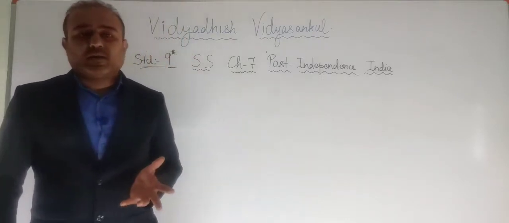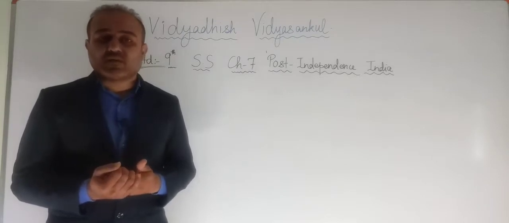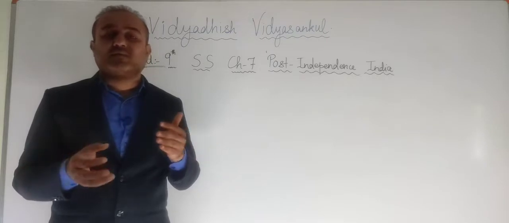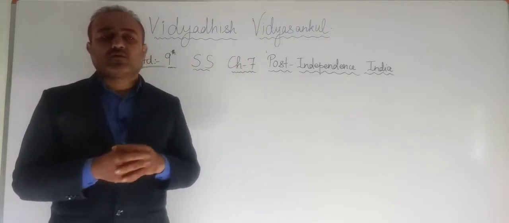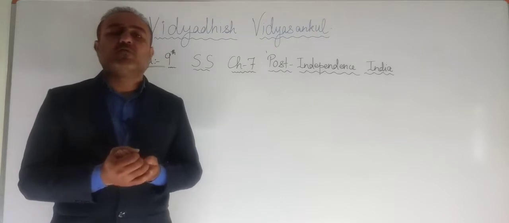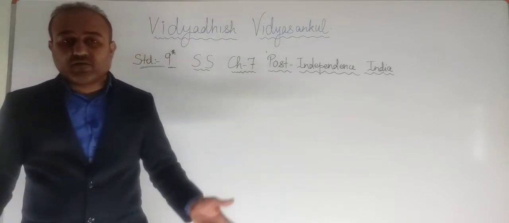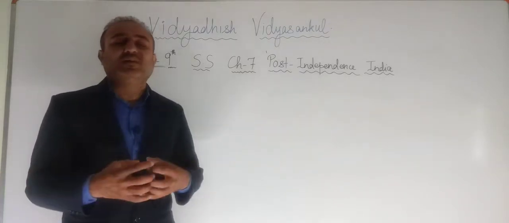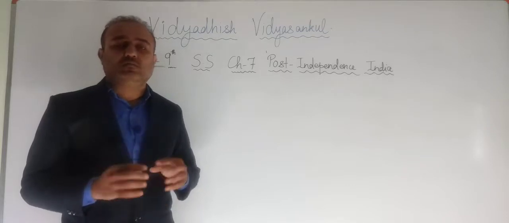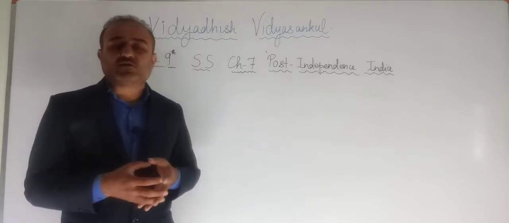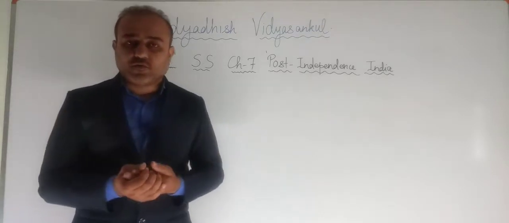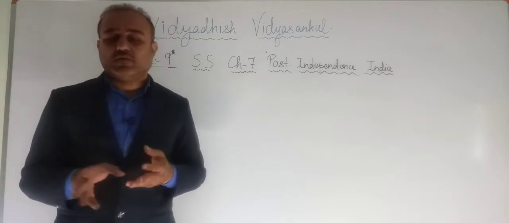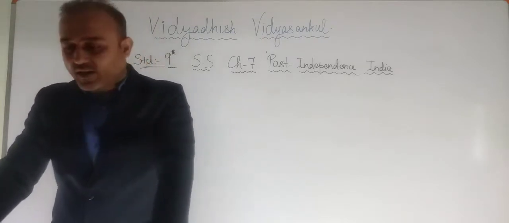Again, India is a very large nation. At present it is the 7th largest country in the whole world. So again, if there are so many small princely states as it were in the earlier time, and if it remained in the same position, it would have become very difficult to control so many different states. So what did the government at that time do? They decided to reorganize them, right? So many small states were merged together and a larger unit was formed, right? So how that reorganization took place, we'll find it over here. So let us check it out.